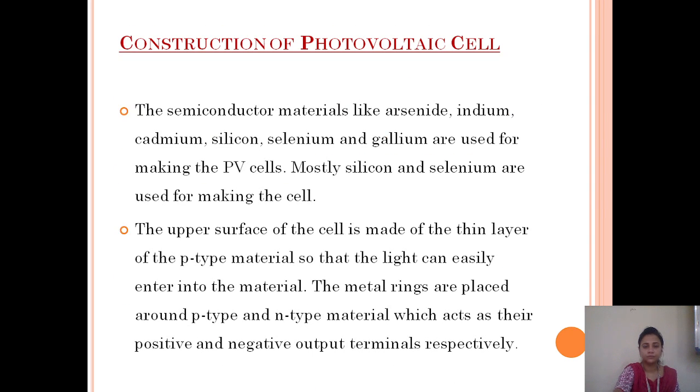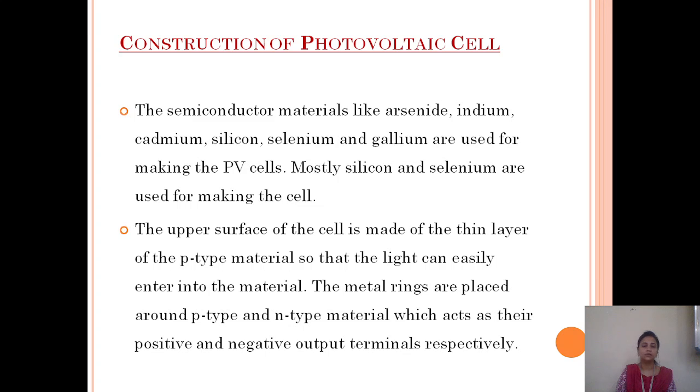Next one, construction of the photovoltaic cell. Semiconductor materials like arsenic, indium, cadmium, silicon, etc. are used for making the photovoltaic cell. Mostly silicon and selenium are used.